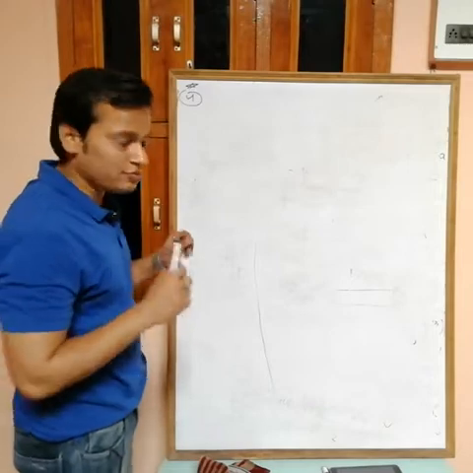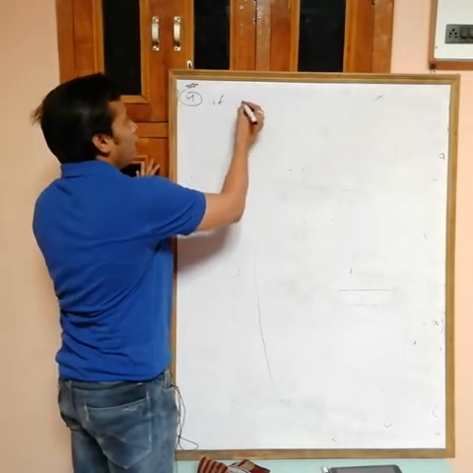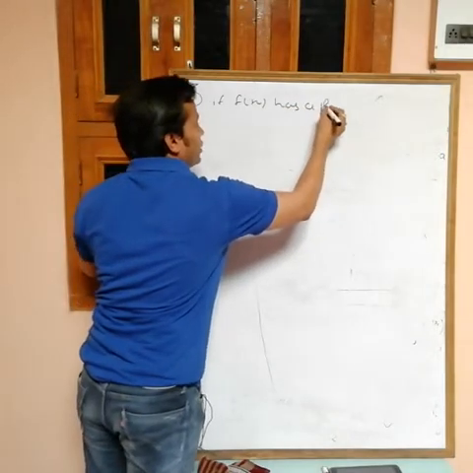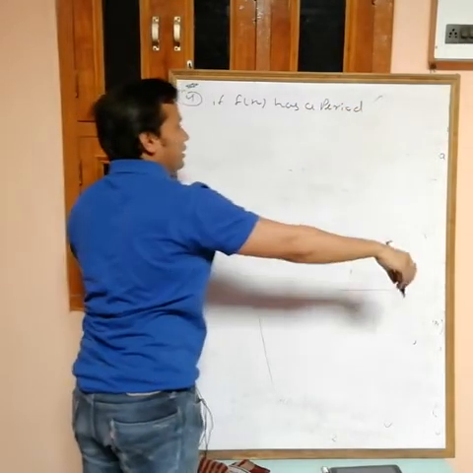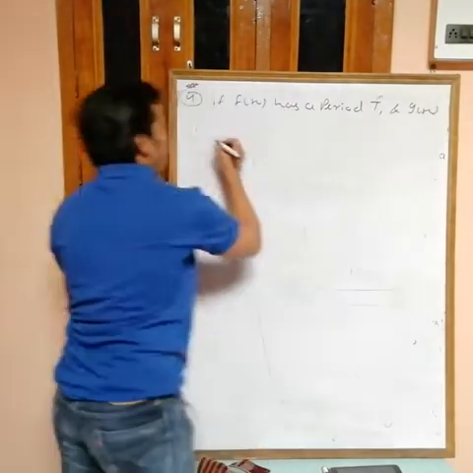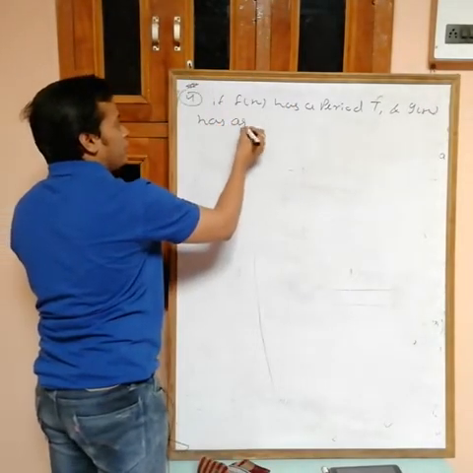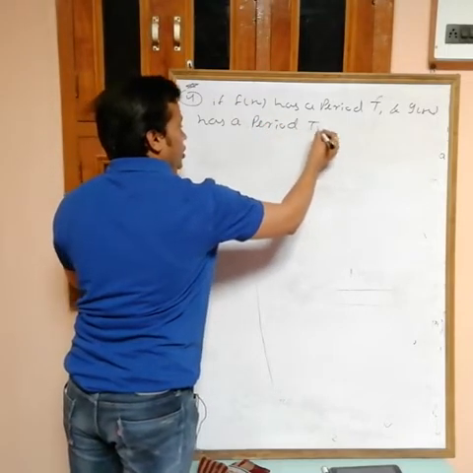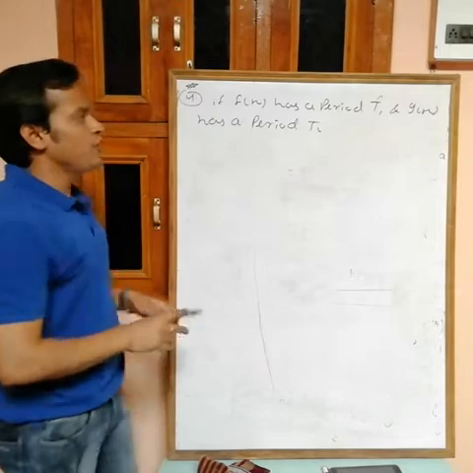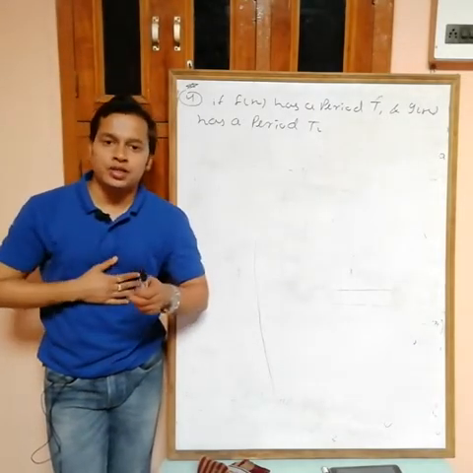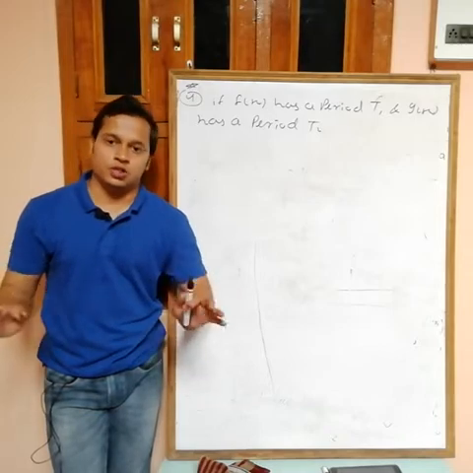Now see, if f(x) has a period T1 and g(x) has a period T2. Suppose we have two functions f(x) and g(x) whose periods are given, or we know the periods of these two functions.